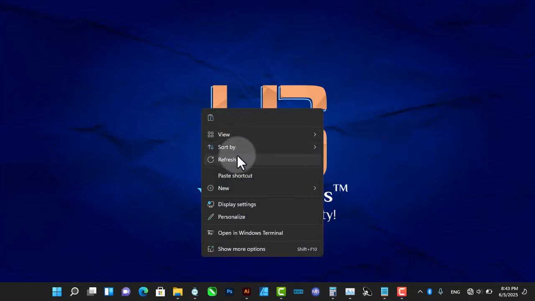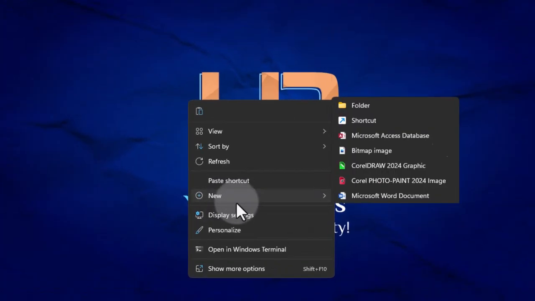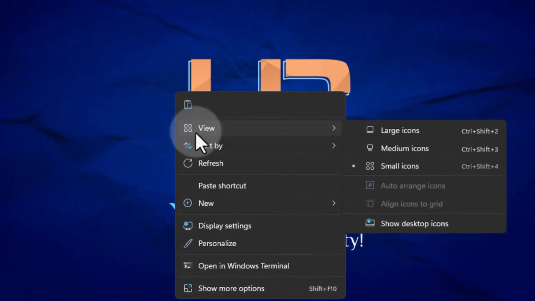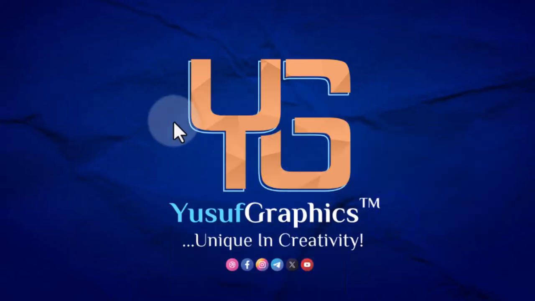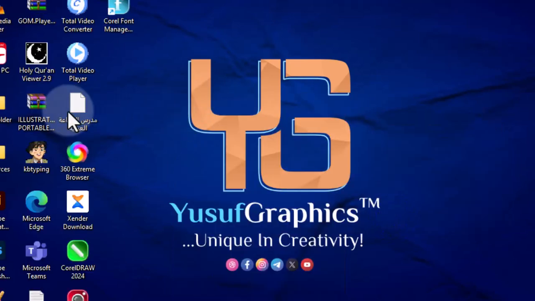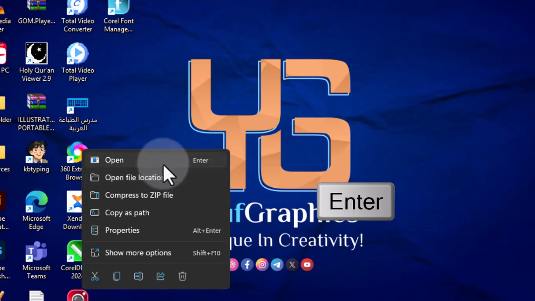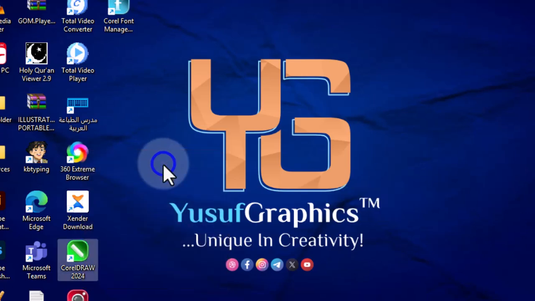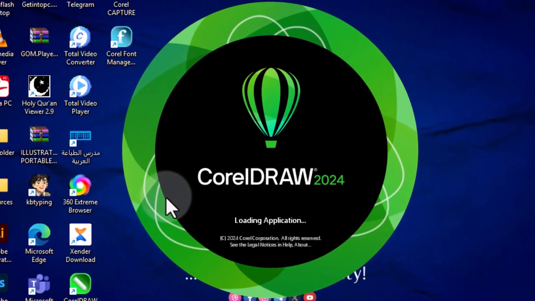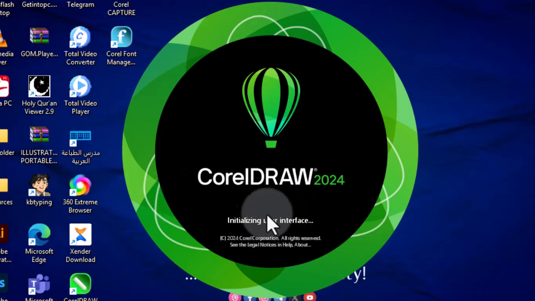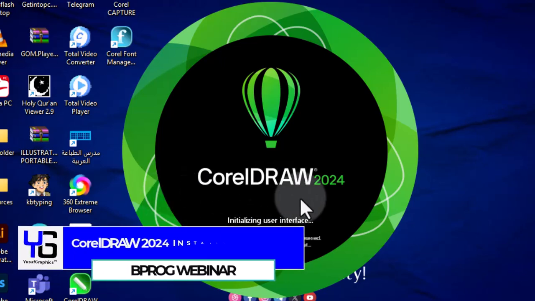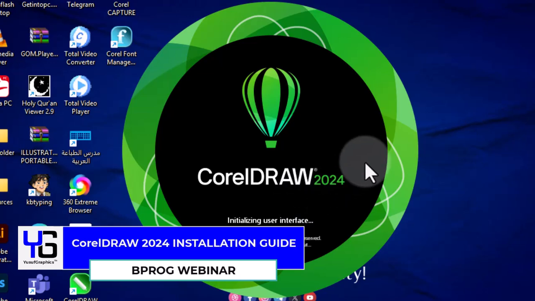Right click and show more options. I hide my desktop icon, so view. So here it is. This is the CorelDRAW I just installed. So you right click on it and open. So this application is loading, depending on how fast your system is.